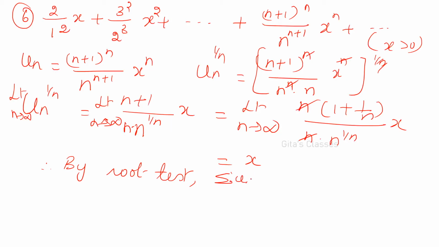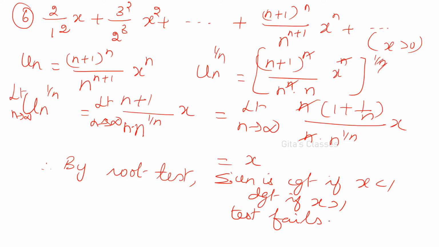sigma un is convergent if x is less than 1 and divergent if x is greater than 1 and the test fails if x is equal to 1.